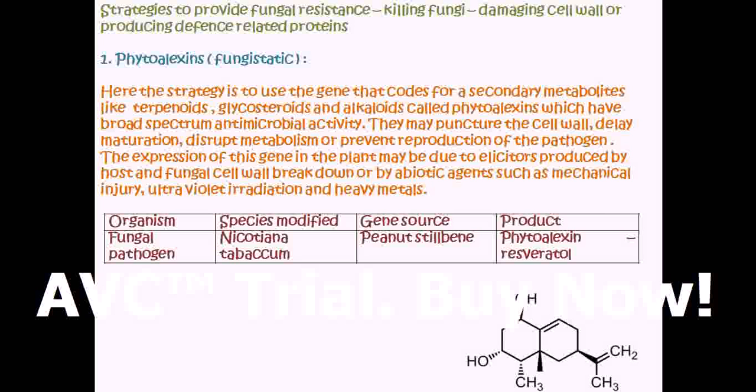So, the strategy here is to introduce the gene from another transgenic gene source like peanut stilbene into the Nicotiana tabacum, which may lead to the formation of elicitors. Elicitors may be produced by the host and fungal cell breakdown or by abiotic agents such as mechanical injury, ultraviolet radiation, and heavy metals. The product formed after introduction of the gene is resveratrol.